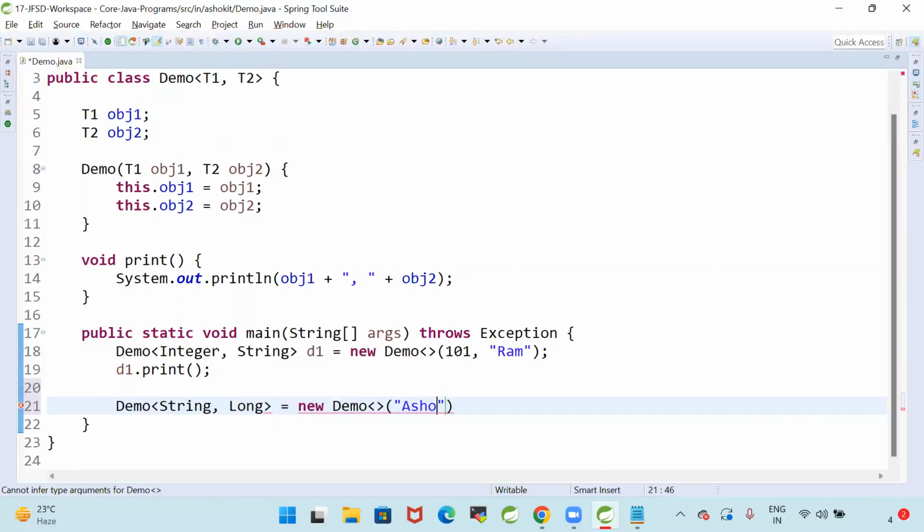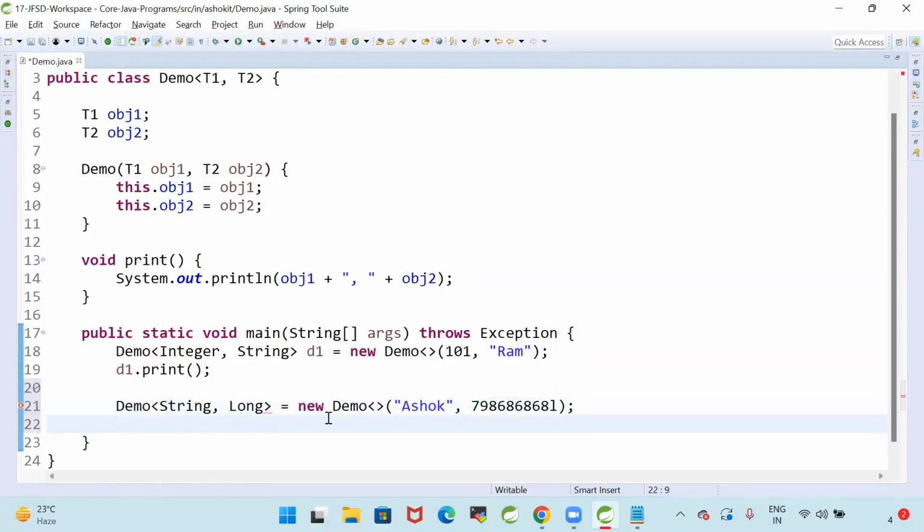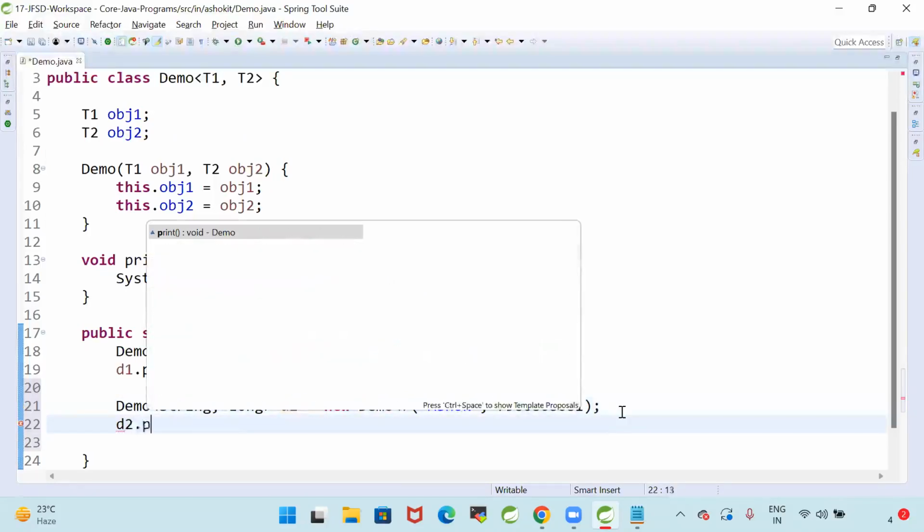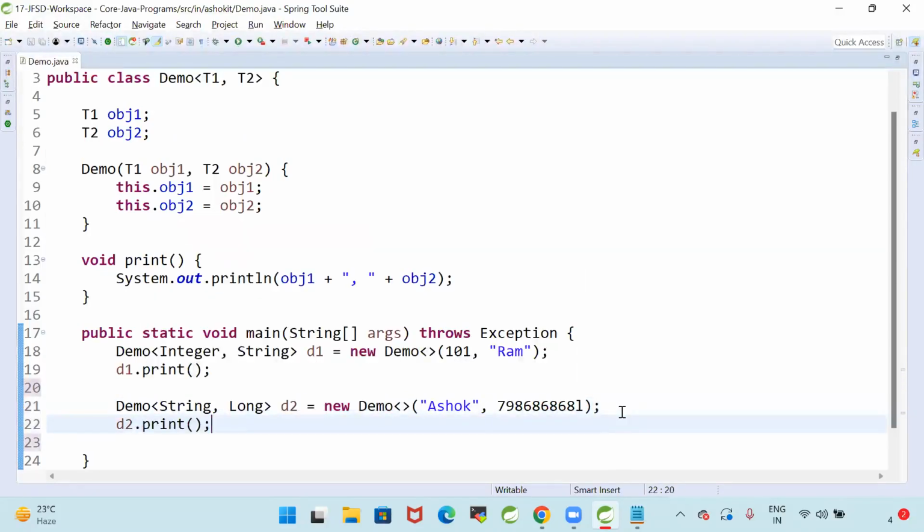String value, I will store Ashok, and long value, I can print some mobile number as a long value. This one I can call D2. Now D2.print. First I used demo to store int data and string data.